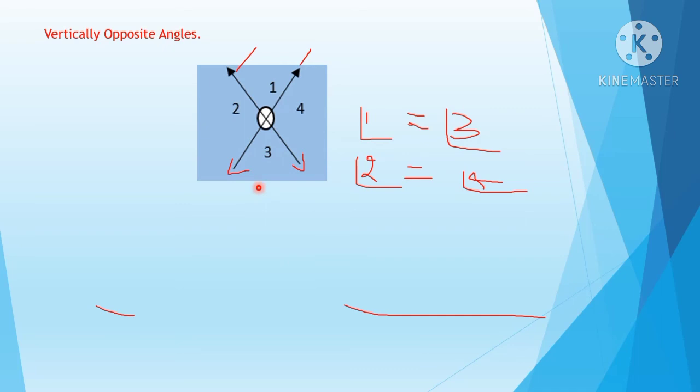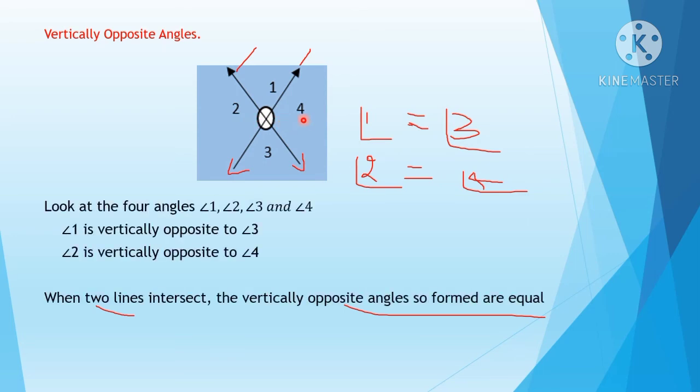So here, what are the vertical opposite angles? 1 and 3 are one pair. 3 is opposite to 1. So 1 and 3 are opposite angles. Then opposite to 2, what is the angle? 4. So 2 and 4 are the second pair of opposite angles. Understood, children? How will you identify the opposite angles? Look at the four angles: 1, 2, 3, 4. Here 1 and 3 are vertical opposite angles. And opposite to 2, what is the angle? 4. So 2 and 4 are vertical opposite angles.